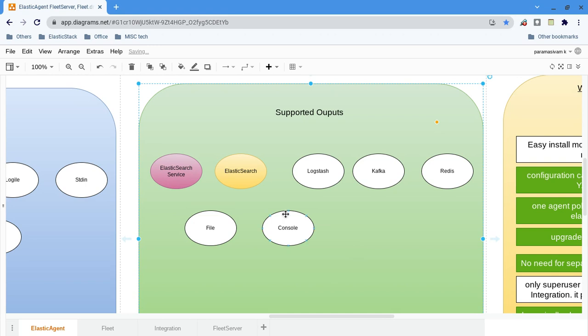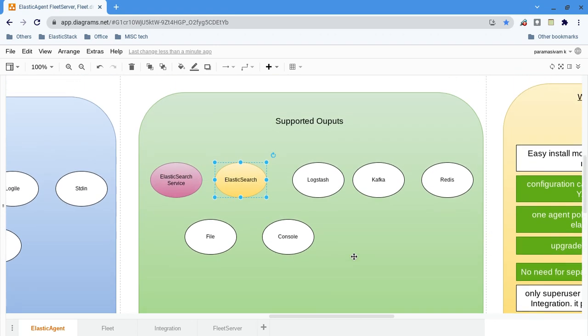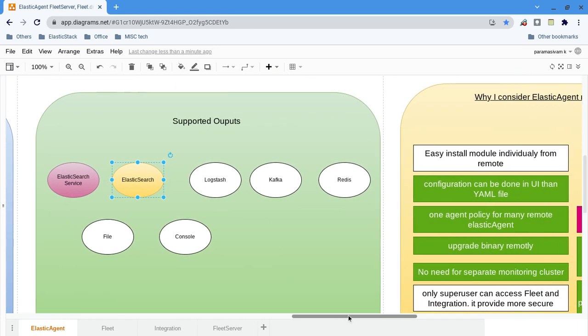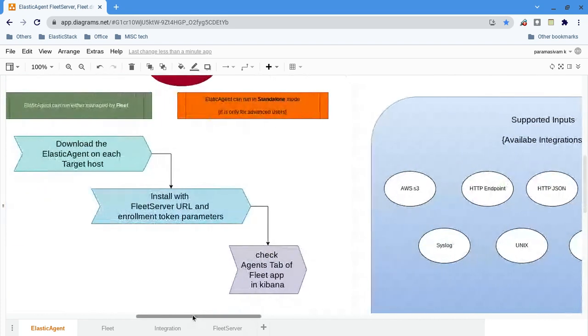Then by default, what will happen now? Wherever Elastic Agent is enrolled, it is collecting data there. Let's say I have one cluster of Elasticsearch, and I have enrolled only in that. Then Elastic Agent collects the data and sends it to the enrolled Elasticsearch cluster. By default, all the data or events collected from Elastic Agent are stored in data streams.